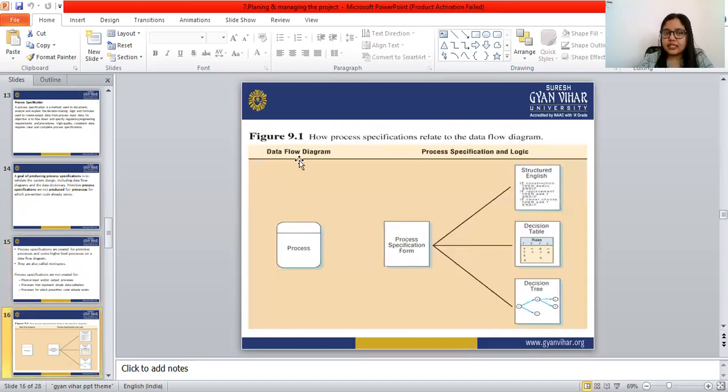Next is the relation between the data flow diagram and the process specification and the logic. This is the process on the data flow diagram, and these are the process specification forms: structured English, decision table, and decision tree.